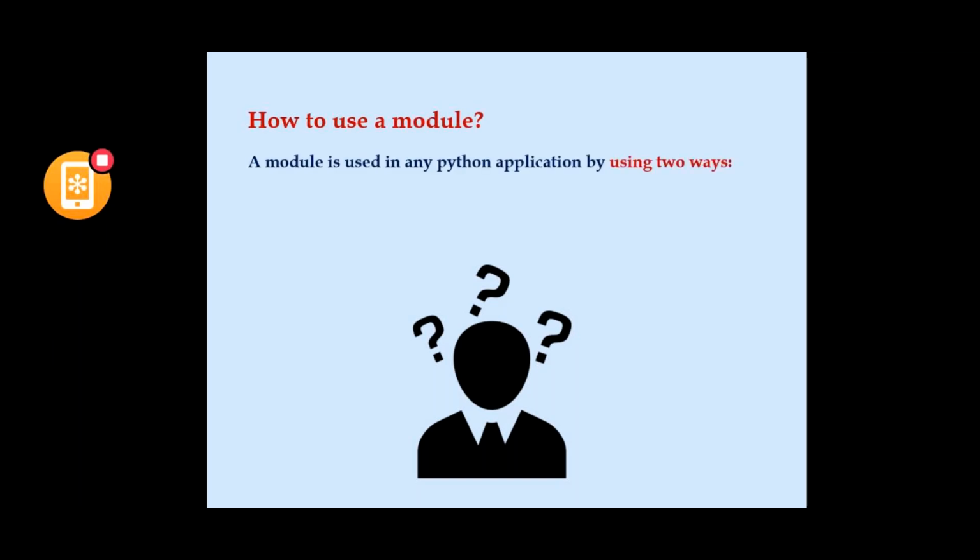So next thing is how to use it. We know how to create a file, but how to use that particular file. There are two ways. One is by using the import statement, and the second one is by using the from import statement. There are two ways to use a module. We'll see them one by one. The first one, by using the import statement, is how we use that particular module.